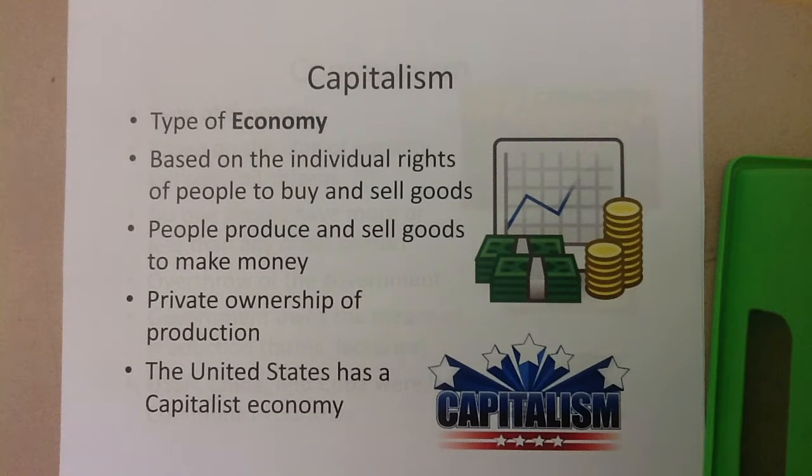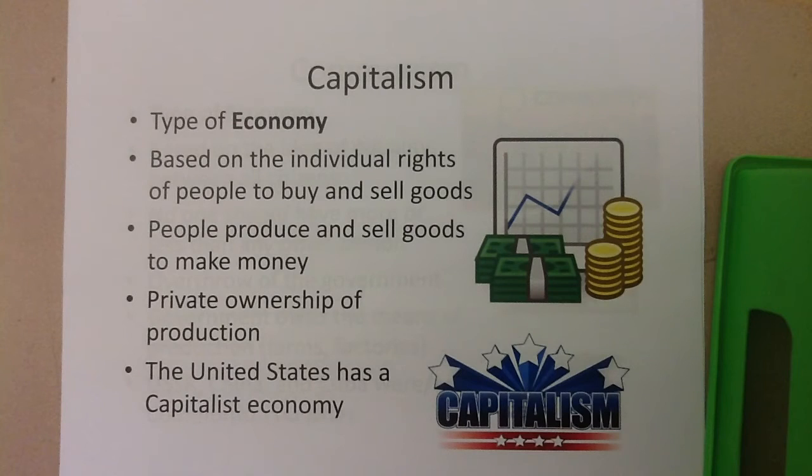Capitalism is a type of economy. The main principle or idea behind capitalism is that it's based on the individual person's right to buy and sell goods or things. You have the right to go to Stop and Shop and buy whatever food you want, or go to the mall and get whatever clothes you want. Okay? In a capitalist economy, people produce and sell goods to make money. So if you open a store, your goal is to make money from that store.